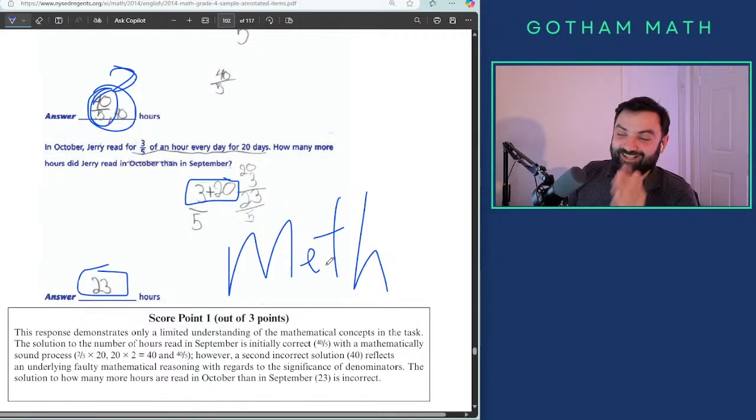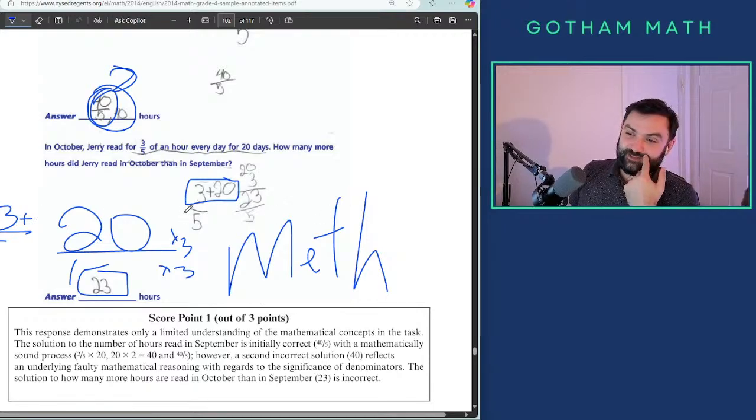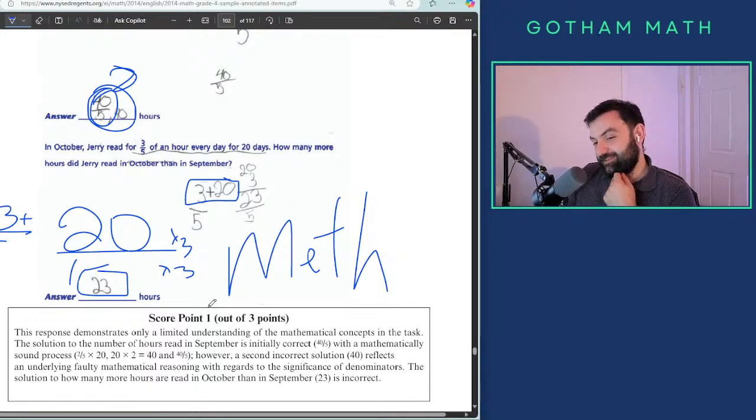It's writing math wrong, because who does that? 3/5 plus 20. Oh my god, he just broke 3,000 mathematical rules by adding 3/5 and 20. What do you have to do? You have to convert 20 into 20 over 1, then make common denominators, right? You get 60 over 3. So it's not math, it's meth.